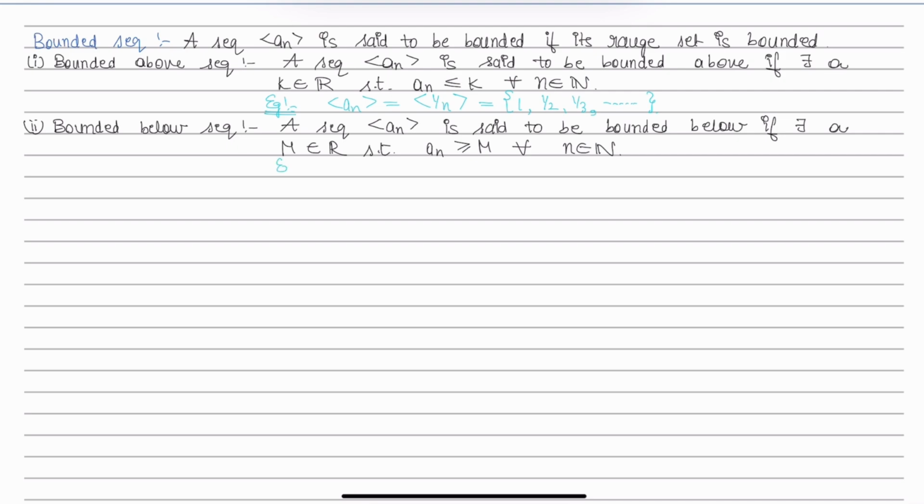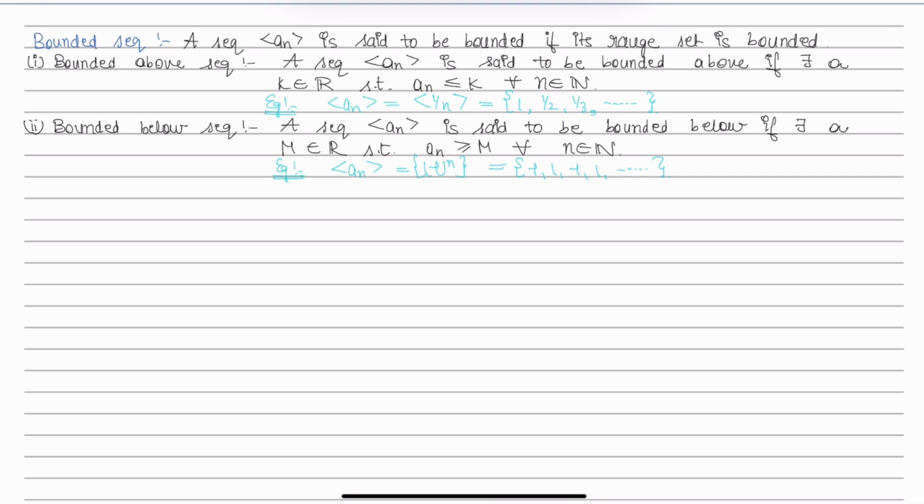For example, an is equals to minus 1 to the power n. Here the sequence is minus 1, 1, minus 1, 1 and so on. Every term of the sequence here is greater than equals to minus 1, so we can say that the sequence minus 1 to the power n is a bounded below sequence.